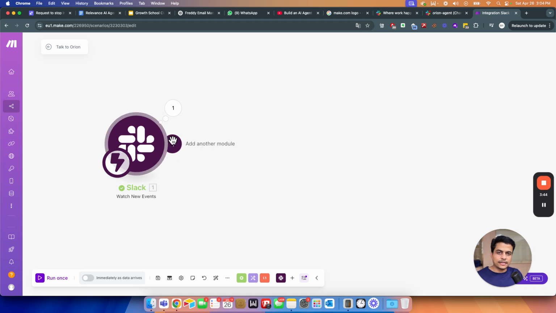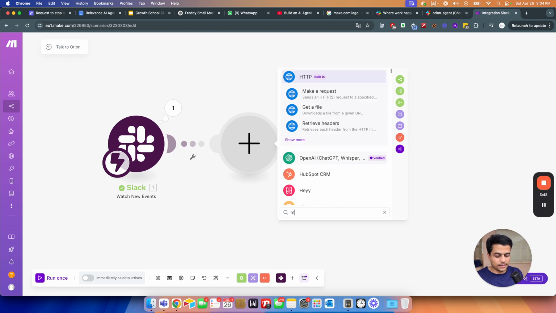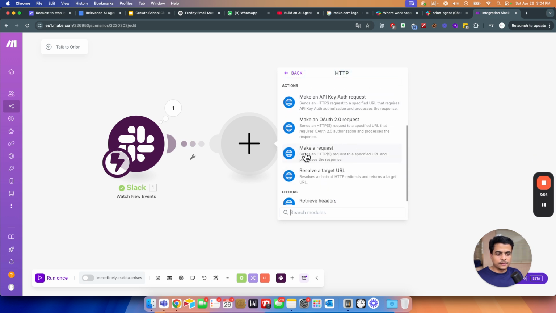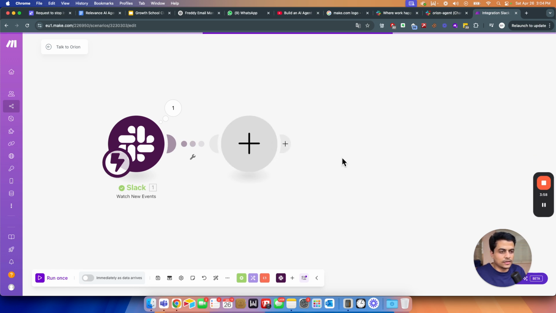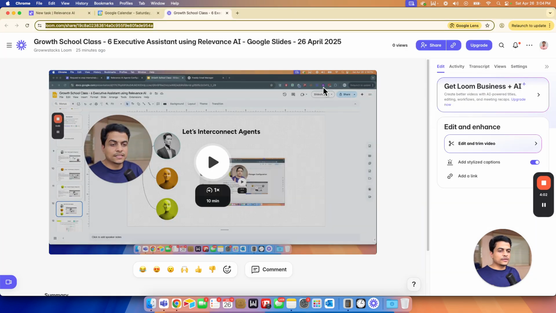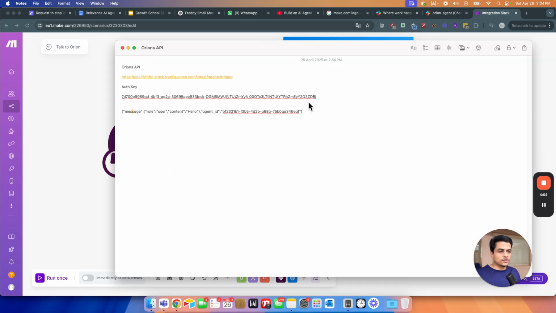Now the second level: click on this and choose HTTP. HTTP is for open API calls. So click on HTTP over here, scroll down a little bit, and choose make a request. Then from here we are going to put the API URL of Orion. This is the API that we got from Orion.